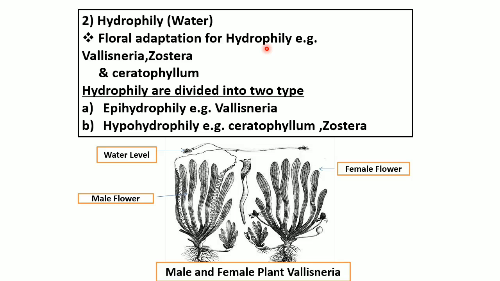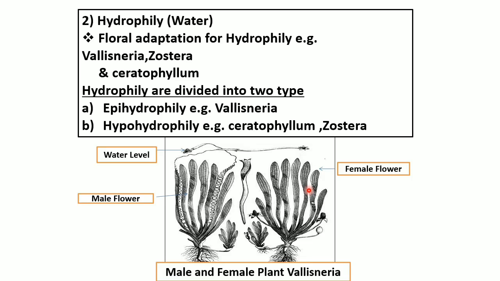Third adaptation is the flowers are generally unisexual, meaning both sexes are produced on different plants. Now here male and female Vallisneria are given here. So that's why they are unisexual. Pollen grains and other floral parts are also unvariable.